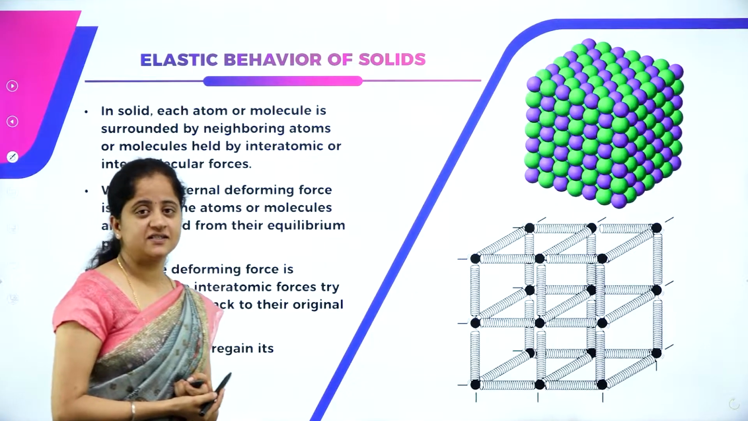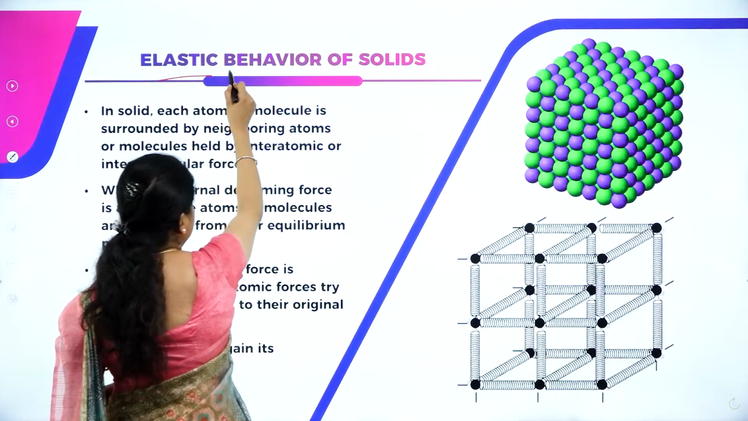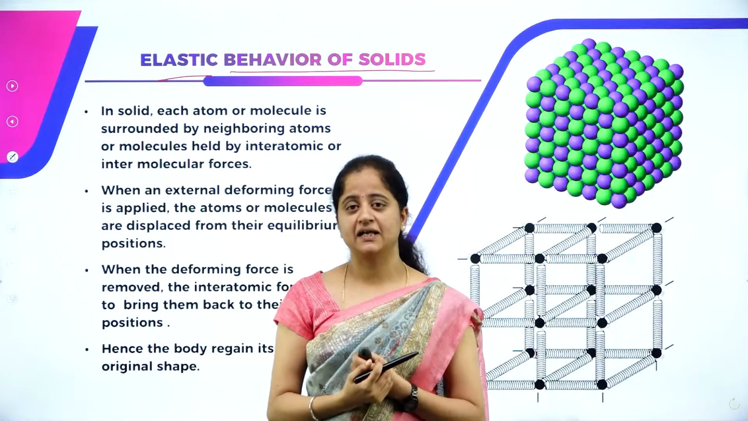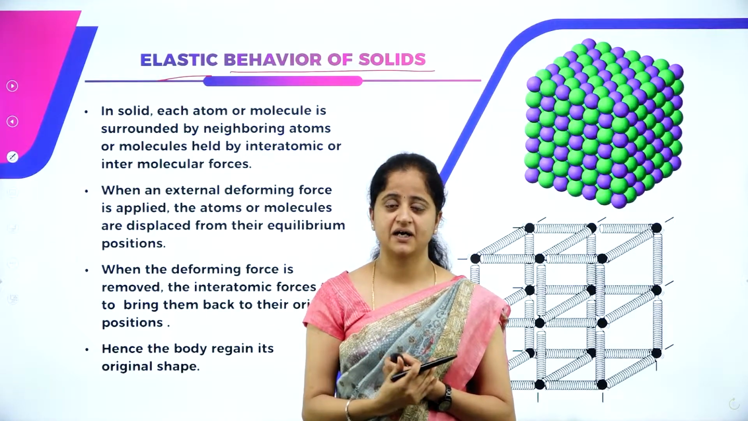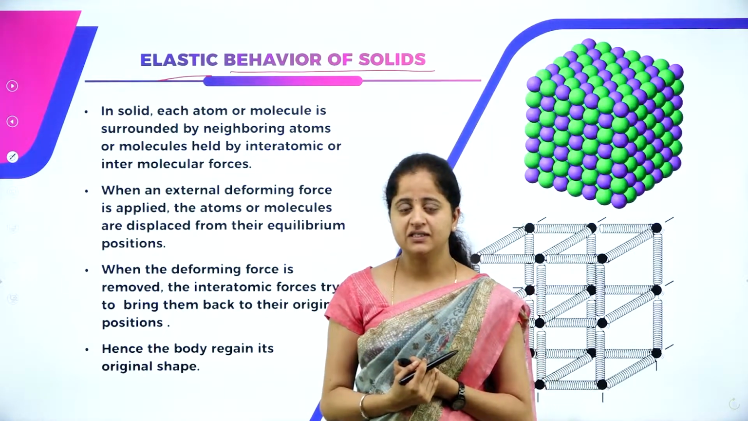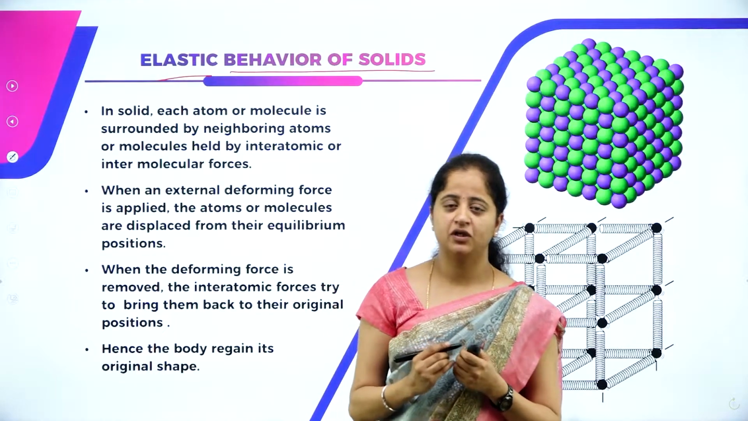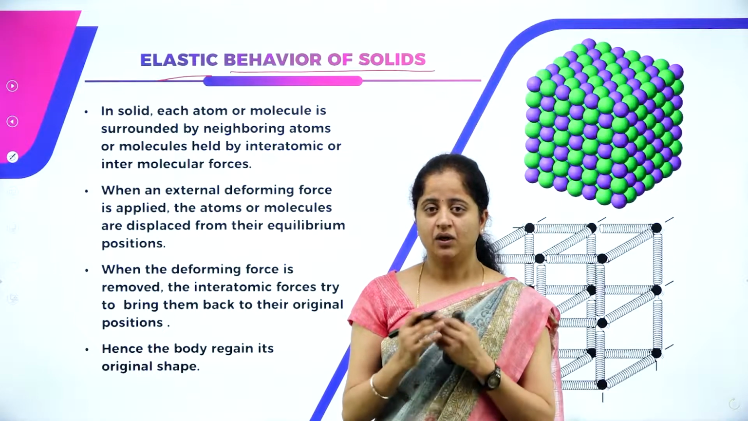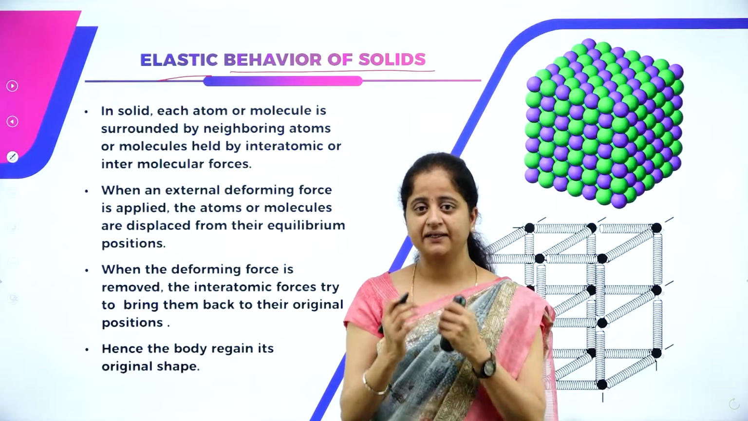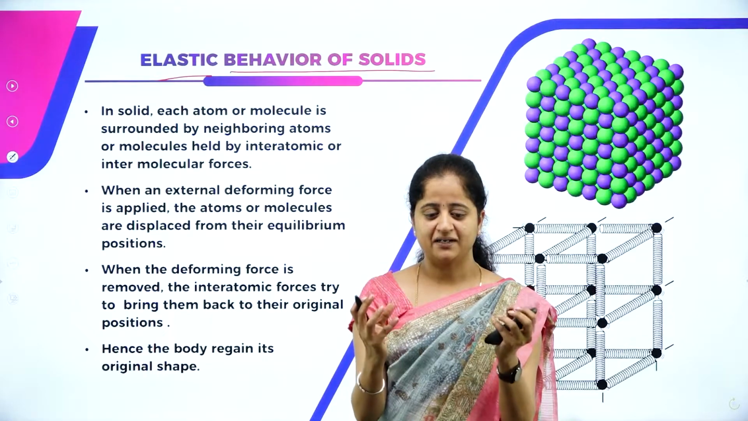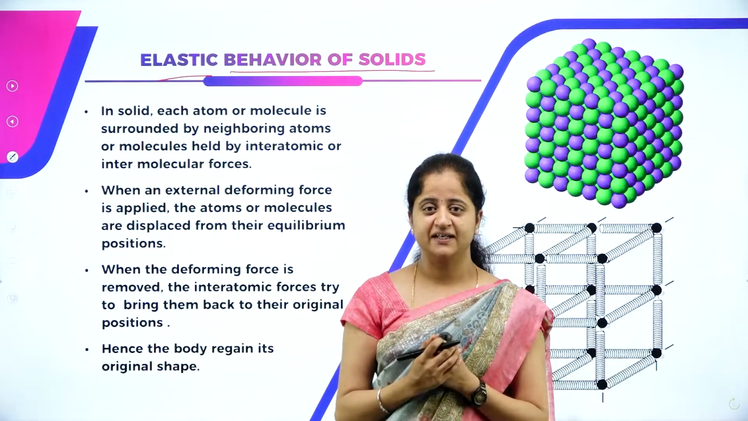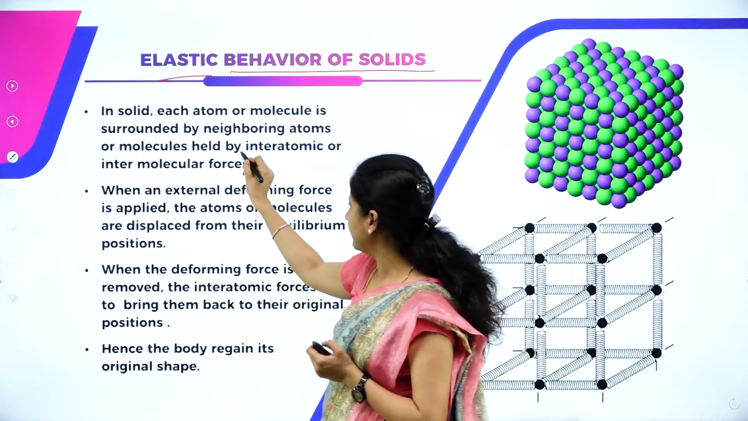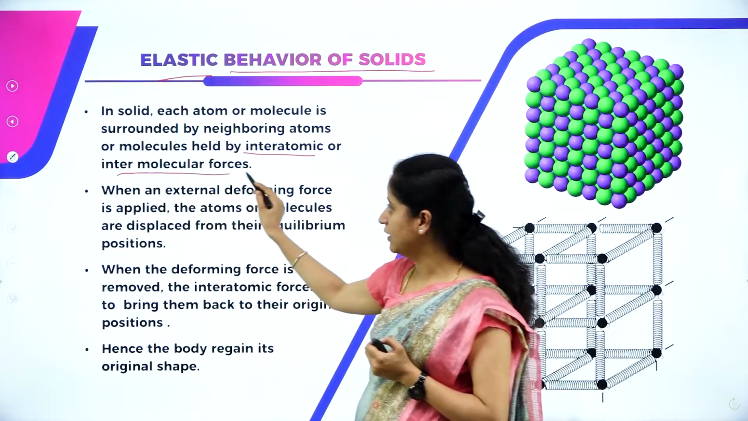So the next concept is the elastic behavior of solids. How do solids behave like elastic materials? What is the reason behind it? Let us say that we know in solids each atom and molecule is closely packed. They are tightly bound with each other. What is the reason behind this close packing? Who is helping these atoms or molecules to pack so closely? The reason behind this is nothing but interatomic or intermolecular force.